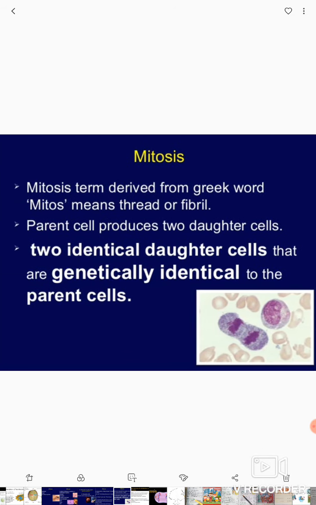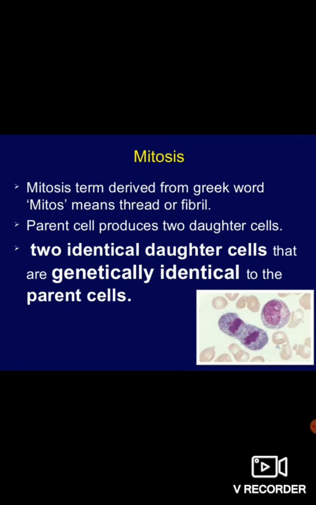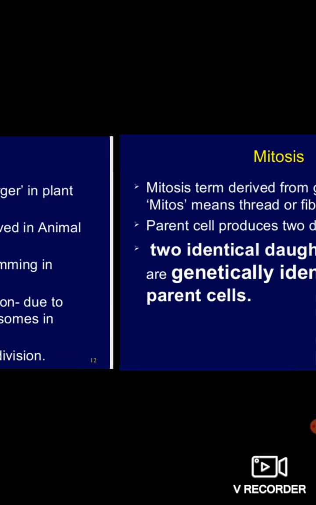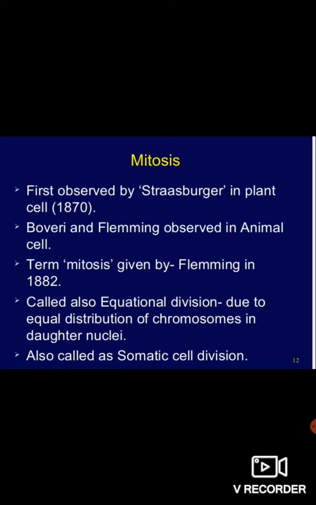Mitosis, the term is derived from the Greek word, this we have already discussed. That means a thread-like structure, and it gives two identical daughter cells. It was first observed by Strasburger, and in animal cells it was observed by Boveri and Fleming.